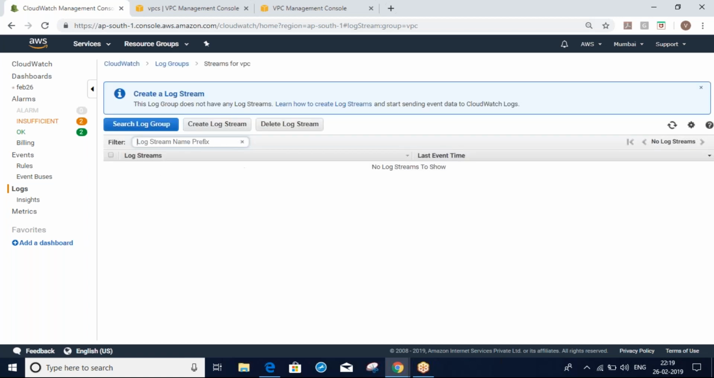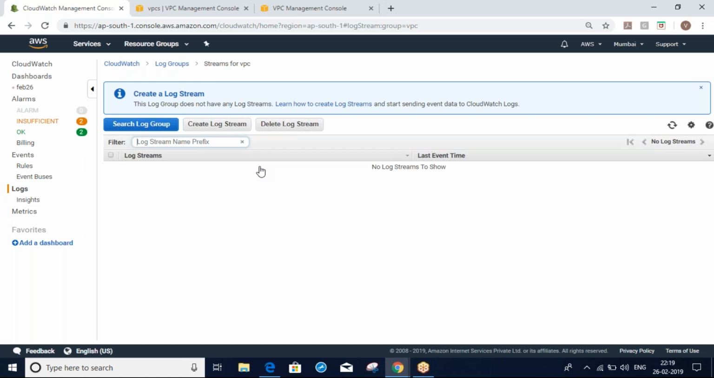So as of now you can see here, nothing is there. Why? Because it will take some time, like 5 to 10 minutes, to update the logs. Once you do some transaction in the VPC, only then will those logs appear and get stored here. Without doing anything in your VPC, you can't create your logs.